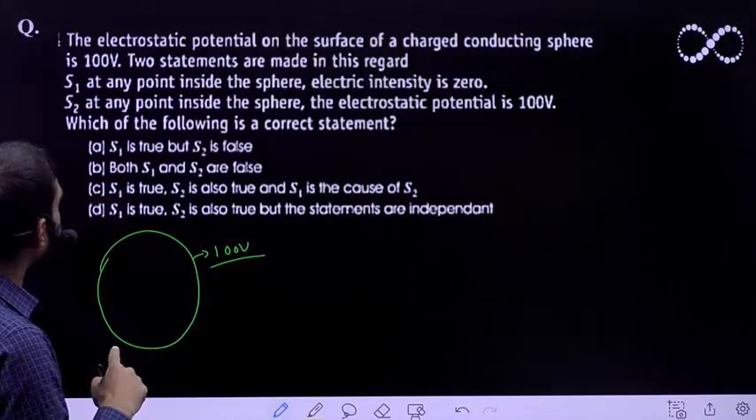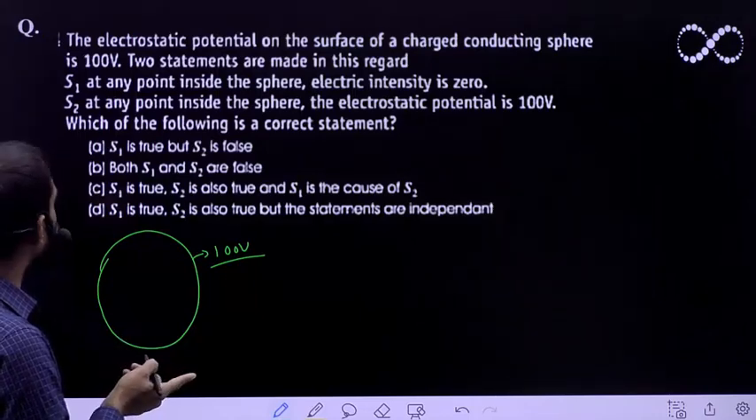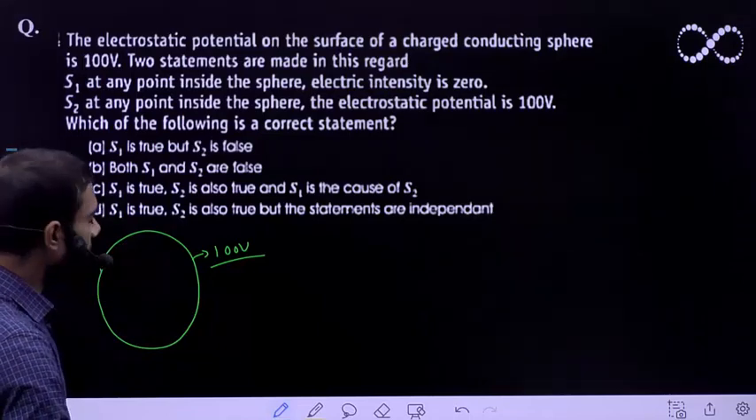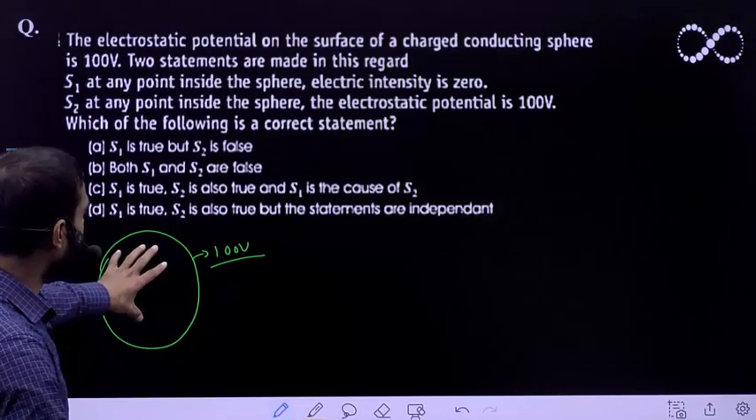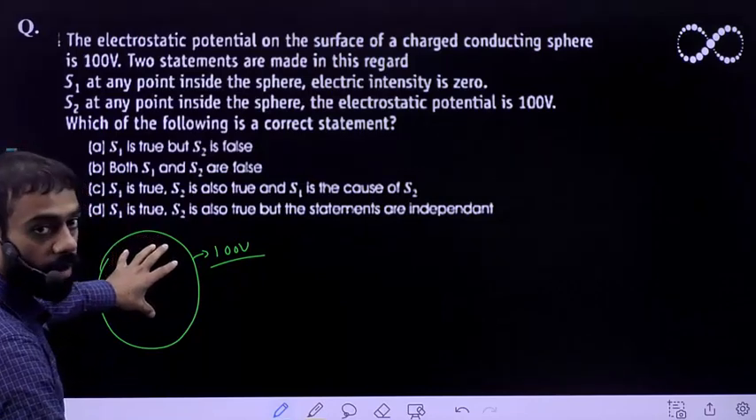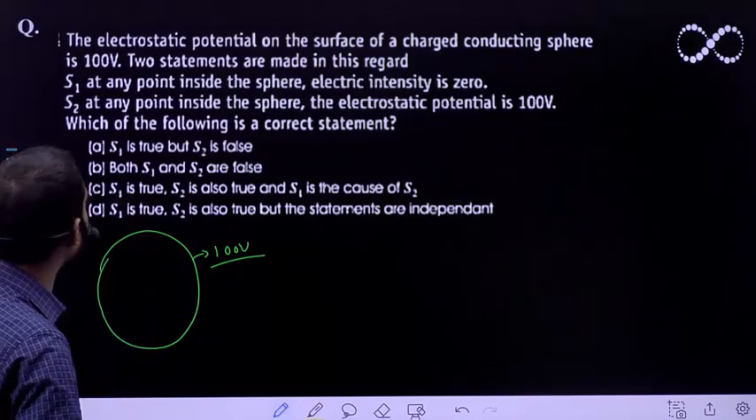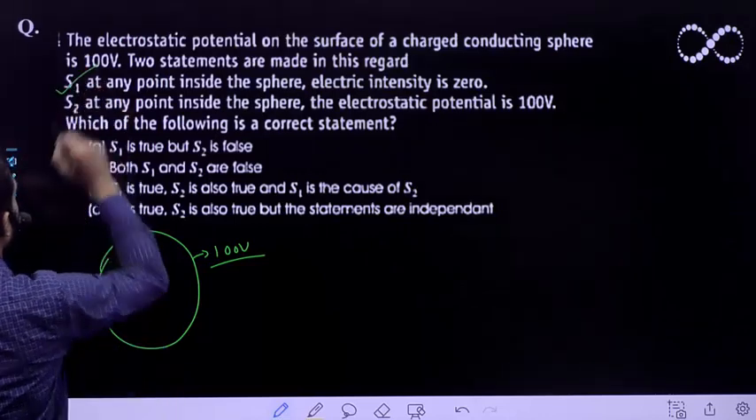S1: at any point inside the sphere, the electric intensity is 0. This statement is correct because this is a metal sphere, and as you all know, if you take any point within the interior of a metal, then the electric field is 0. So obviously this is correct. This statement is correct here.